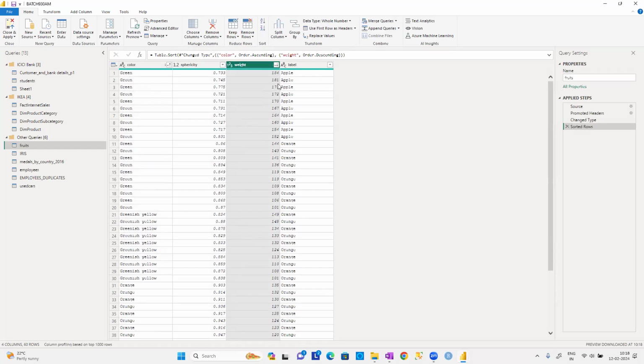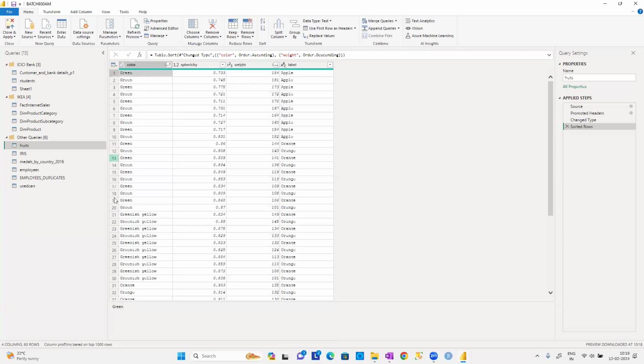But see, 184, 181, up to here it is fine. Up to here, 101 is fine. But after that, again it became 149. From 101, it has increased to 149. Why? Because the sorting is not applicable to all the data in the weight column. It is only applicable to the samples which have the same color.